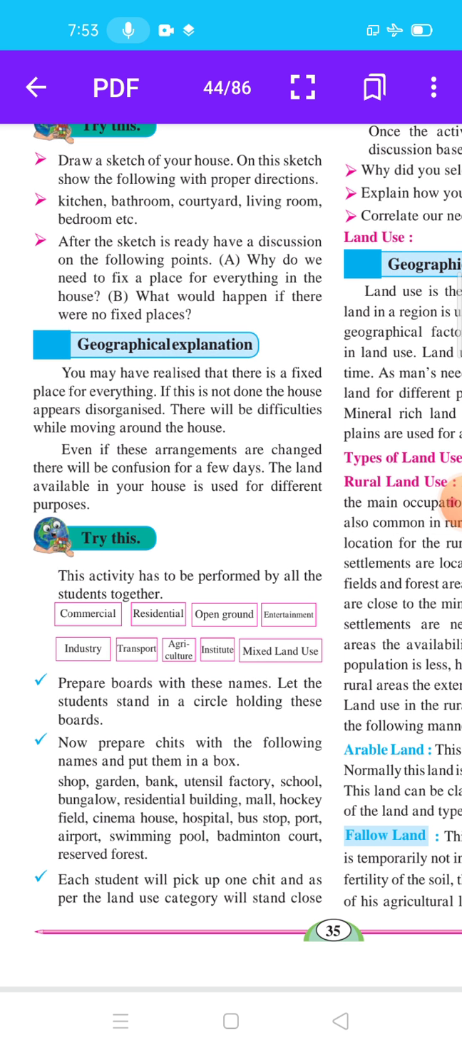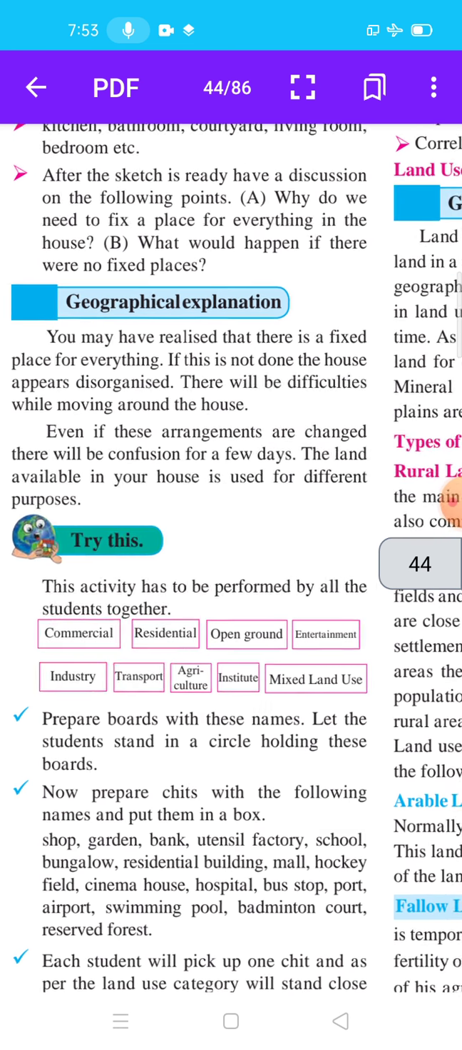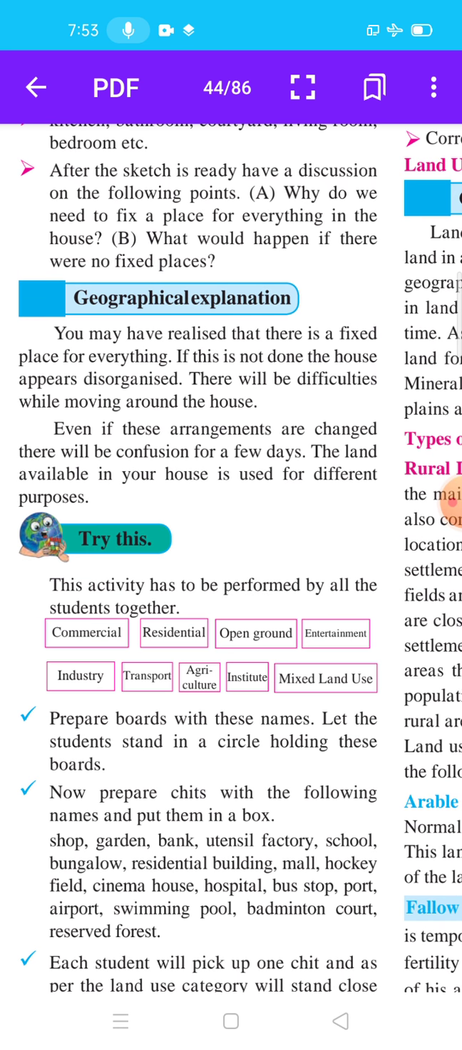The land available in our house is used for different purposes. Similarly, the land available in your region is used for different purposes.